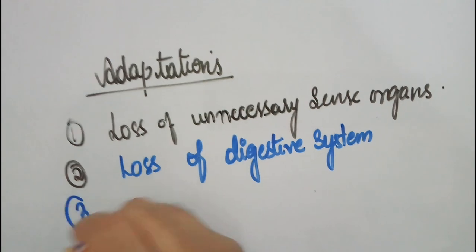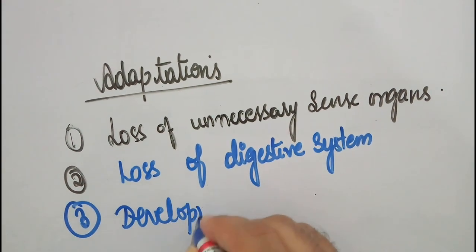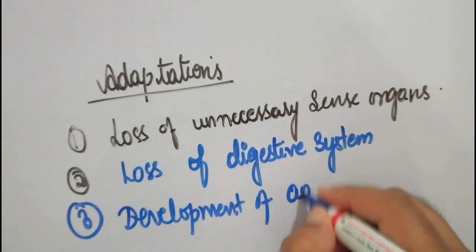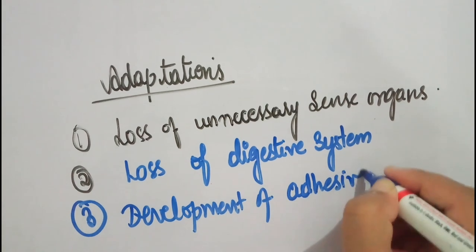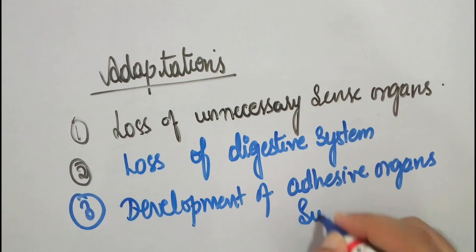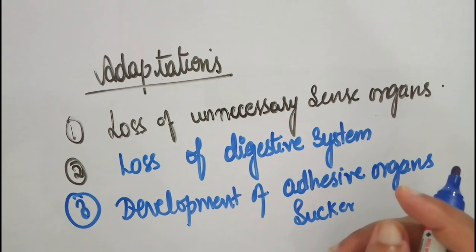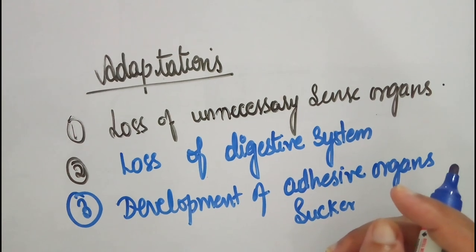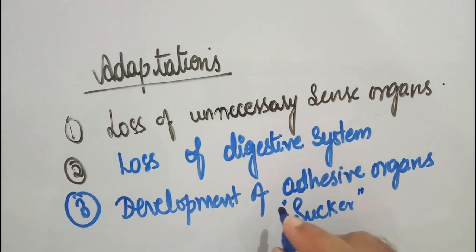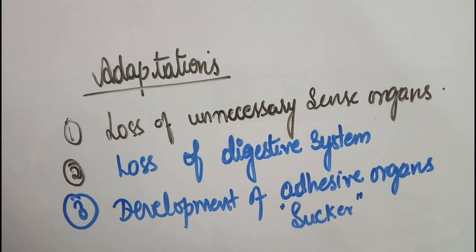The third one is development of adhesive organs. Best example, suckers. If you have seen parasites like Taenia solium, they've got these suckers. Hookworms also have suckers by which they get attached to the intestinal walls of the host, and they keep absorbing the nutrients.